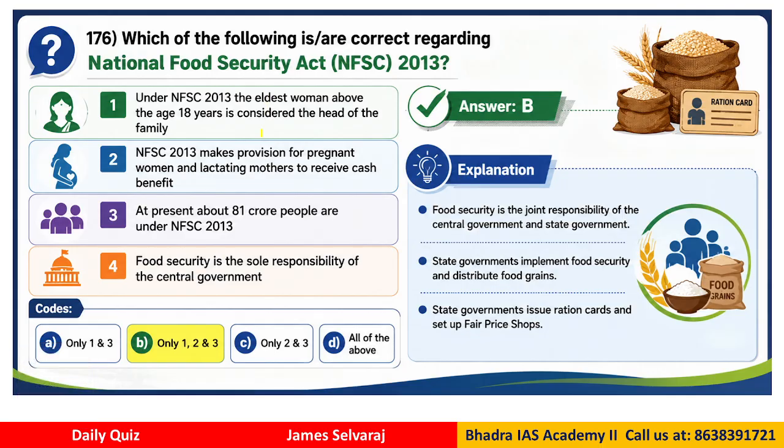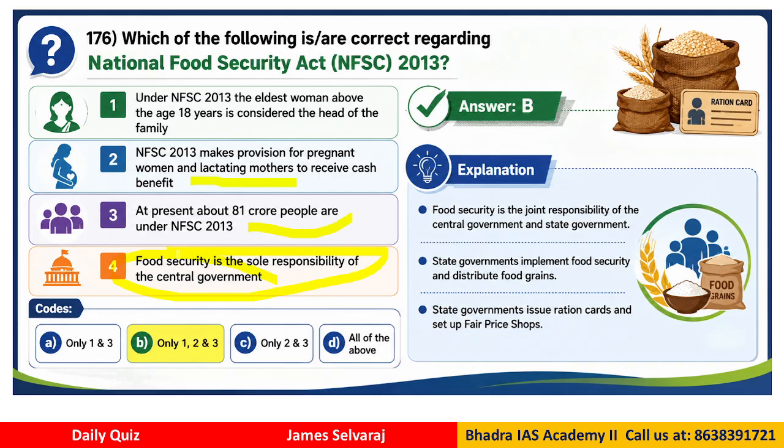Under the NFSC, the eldest woman above the 18 year of age is considered the head of the family. It makes provision for pregnant women and also lactating mothers to receive cash benefit. At present, about 81 crore or more are under the NFSC. Food security is the sole responsibility of central government.